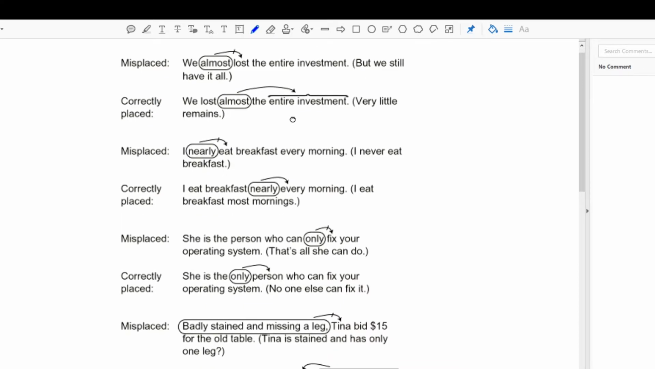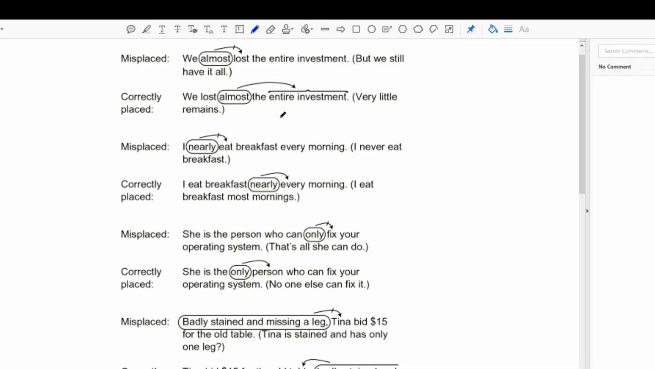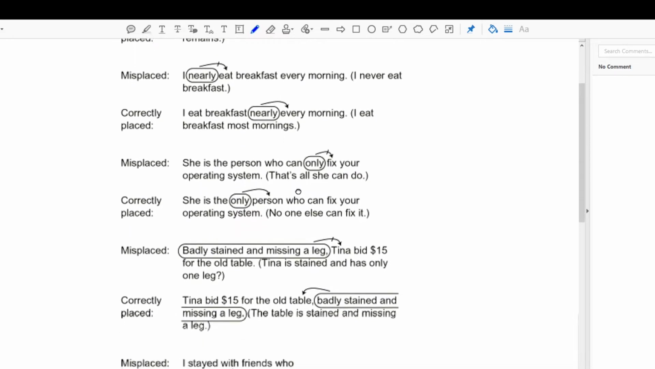Okay, so I hope that part makes sense. Let's continue on to the next one. I nearly eat breakfast every morning. It means, well, I never eat breakfast. I almost do, but I just can't quite get there. Where correctly placed, I eat breakfast nearly every morning. Okay, in this event, I eat breakfast most mornings, but I miss some of them. I hope you see the parallels between these two. Let's move on. Some of these can be pretty comical.